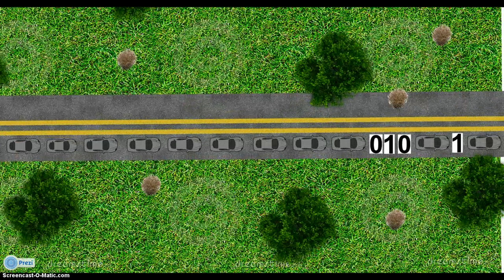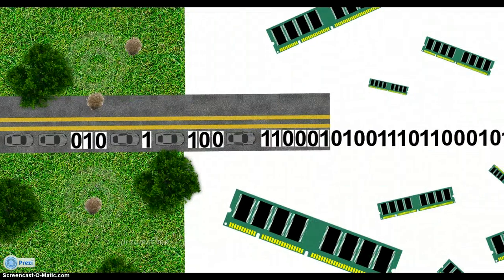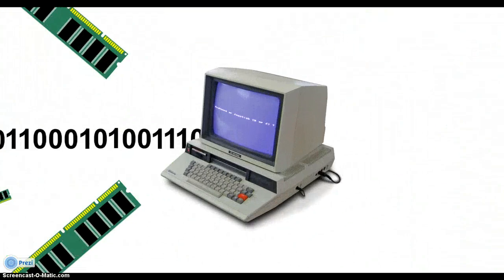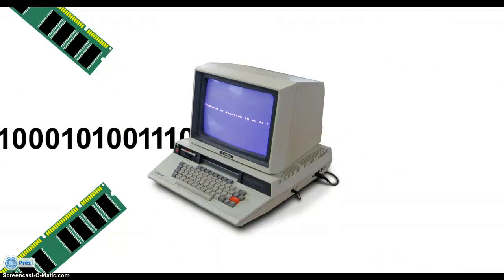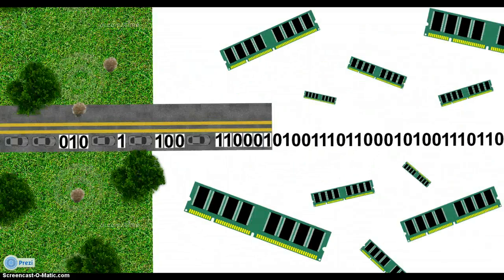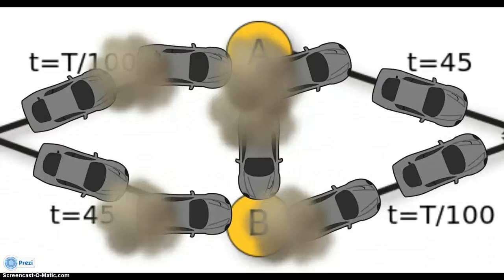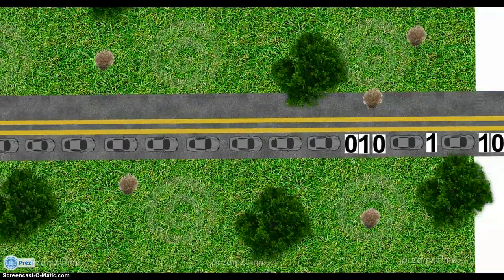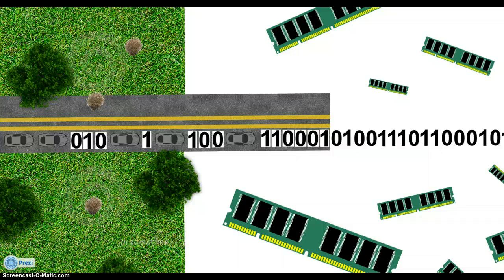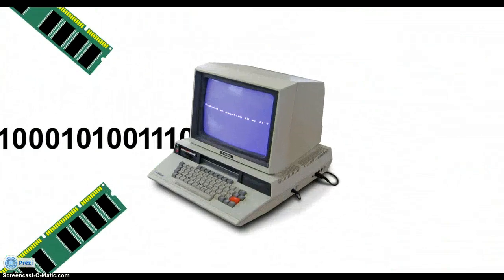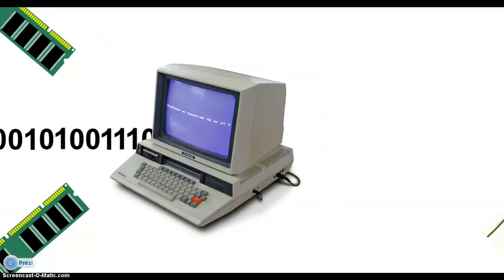So how does this come to be involved with computers? Well, instead of cars, let's imagine that it's binary code instead. So let's transform these cars into binary code. All this binary code gets sent to the computer. Just as if we had the diagram for the cars, we can show the same diagram that represents binary code in computers. So again, we're turning the cars into binary code, and now binary code gets sent into the computer, telling the computer what to do.